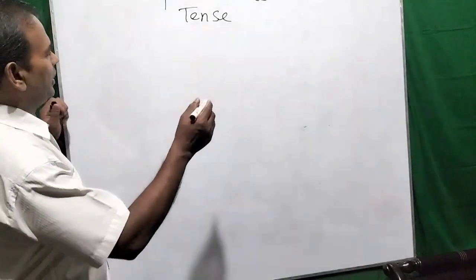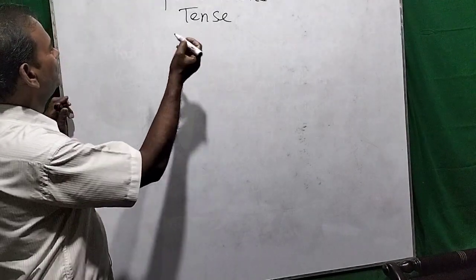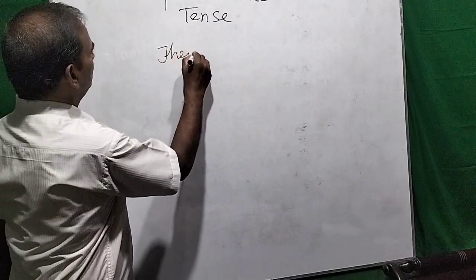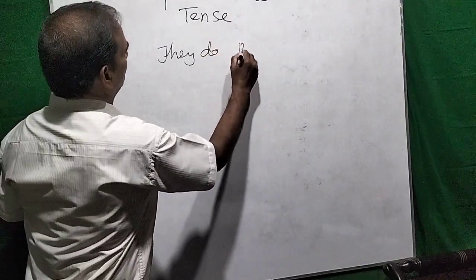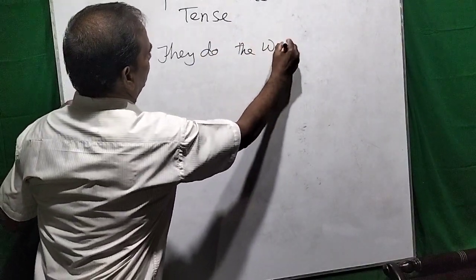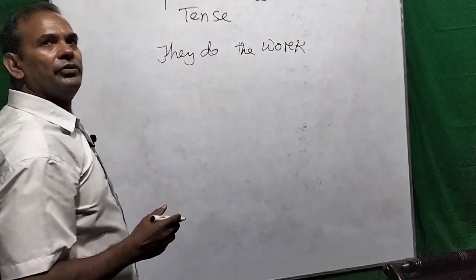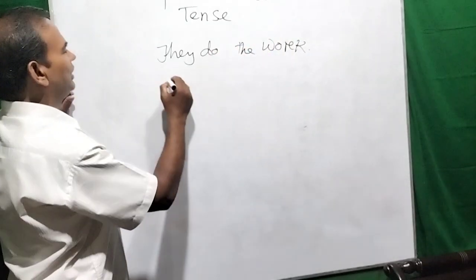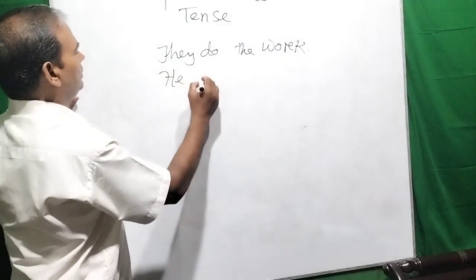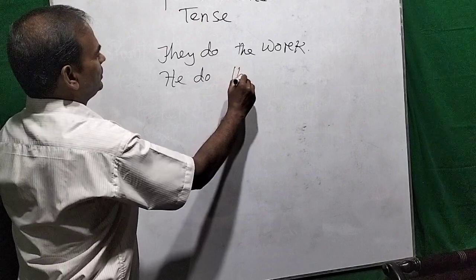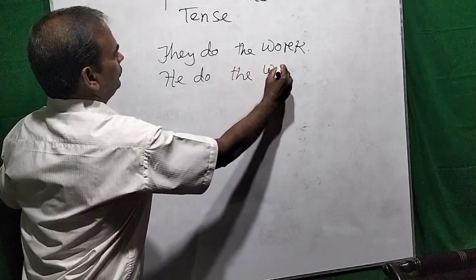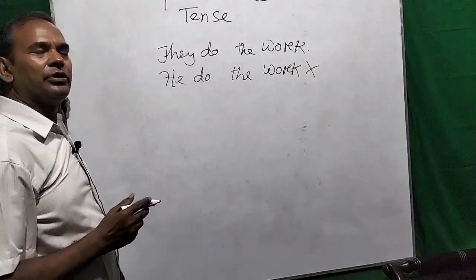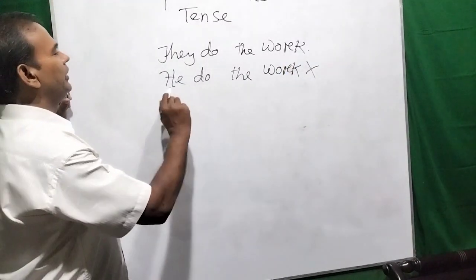Okay, try to look at the screen. They do the work. They do the work. Look, they do the work. You can write they do the work, but you can't write he do the work. If you say he do the work, this will be a cross, because this is incorrect.